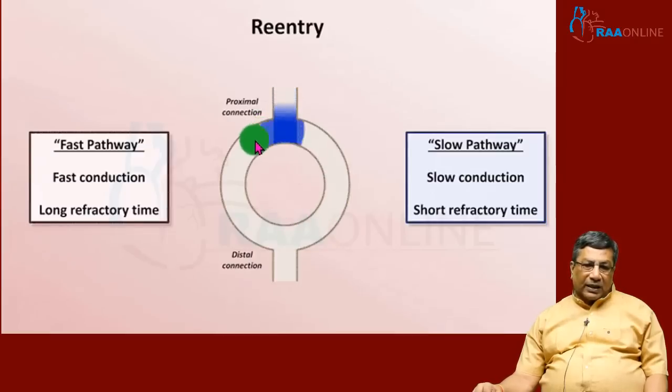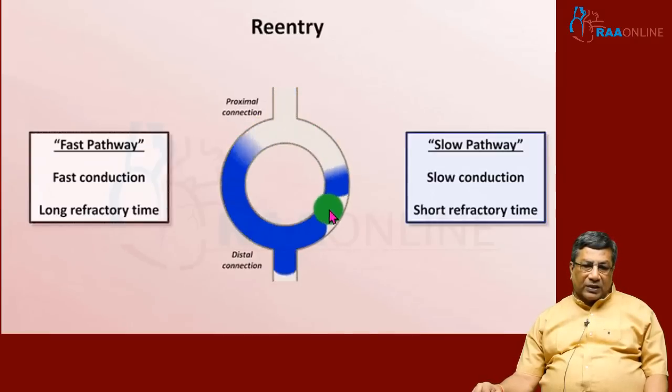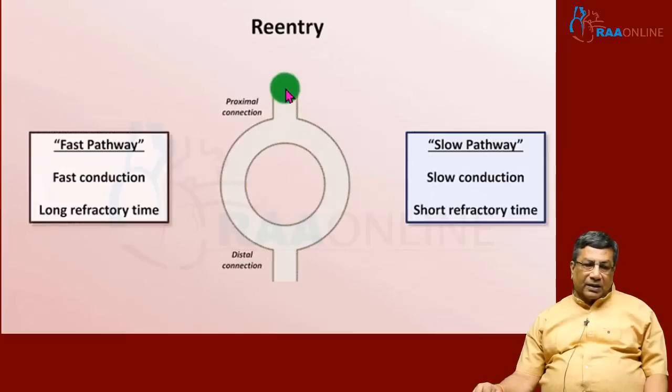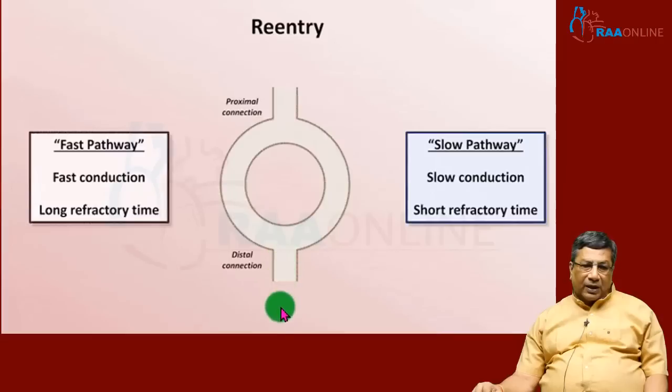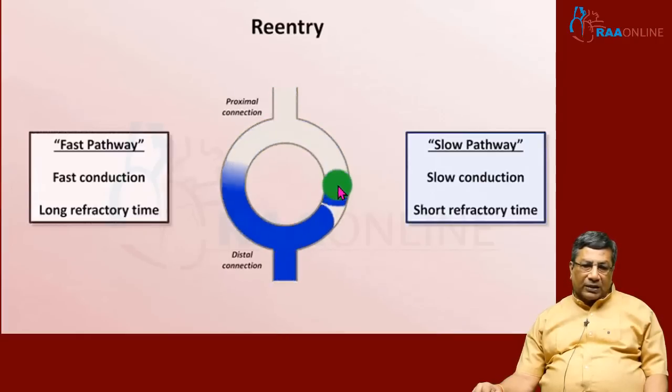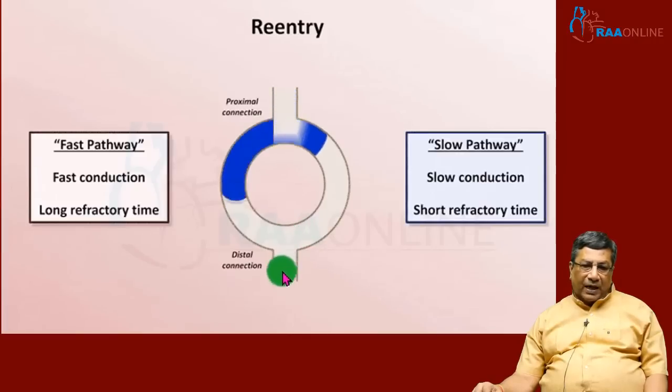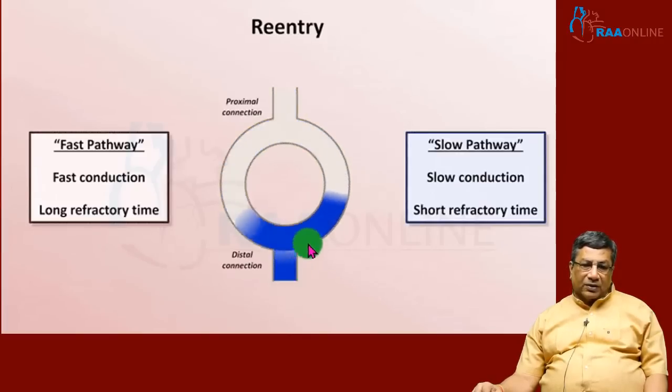The fast pathway conducts fast, and the slow pathway conducts slowly. In such a patient, the fast pathway will come and depolarize the ventricle, and it will also go into the slow pathway and stop the slow pathway impulse from coming back into the ventricles. So this is what happens in a normal circuit.